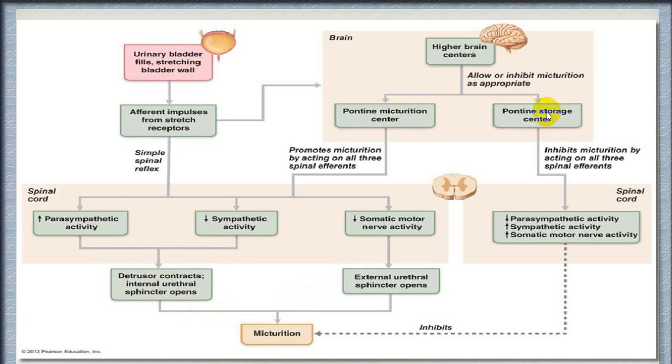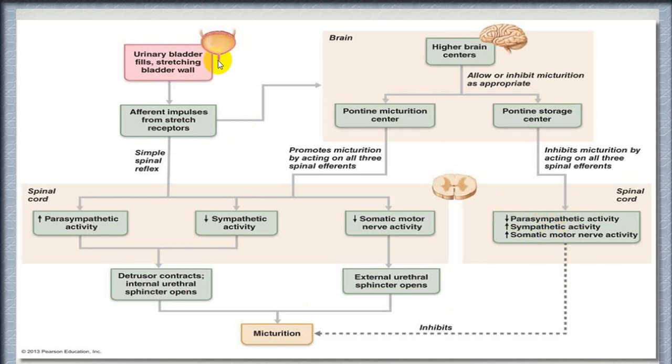and you will have an act of micturition. And if there is no suitable environment, there will be inhibition by the higher center, and as soon as there is inhibition, parasympathetic activity is reduced, sympathetic activity is increased, and even somatic motor center will be stimulated, which will produce contraction of an external sphincter. Sympathetic activity will relax the detrusor muscle and contract the internal sphincter, giving rise to storage and inhibition of the act of micturition.